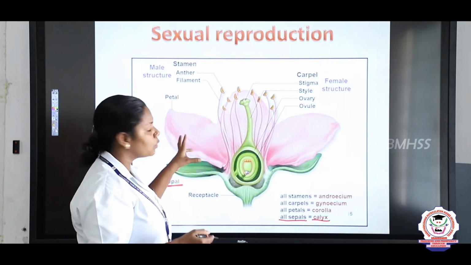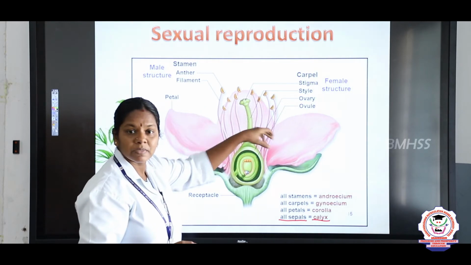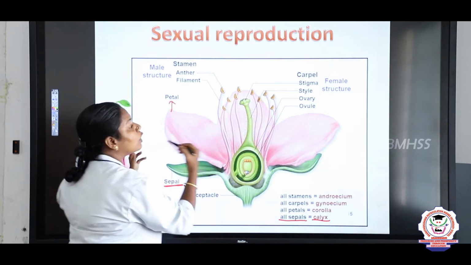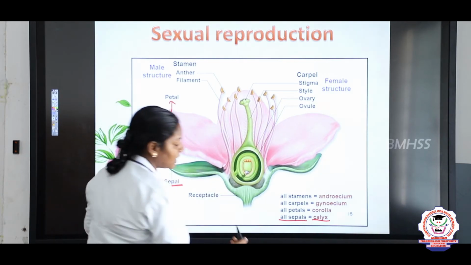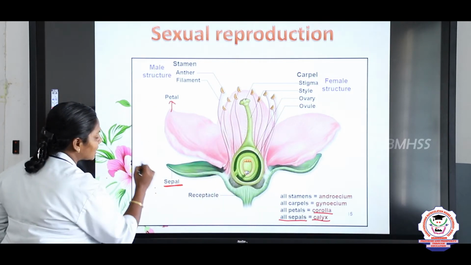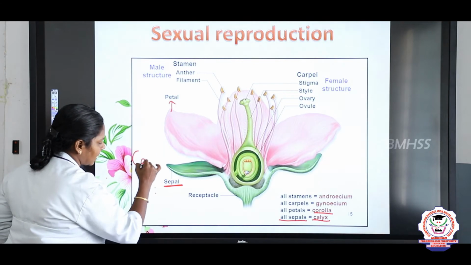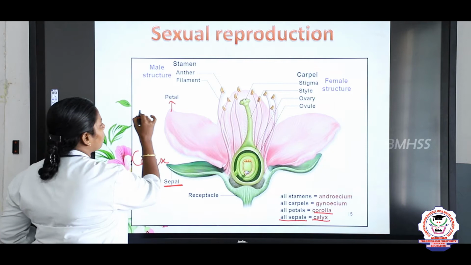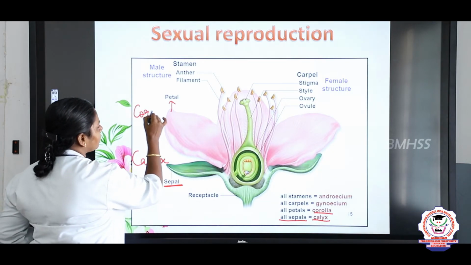All petals together we call the corolla. What is the name, children? Corolla. So all sepals form a calyx and all the petals form a corolla.